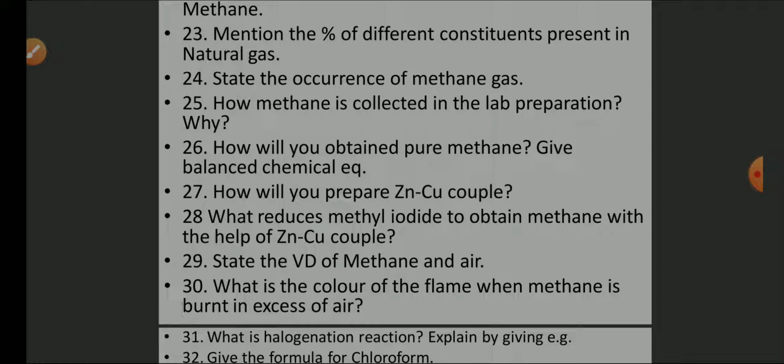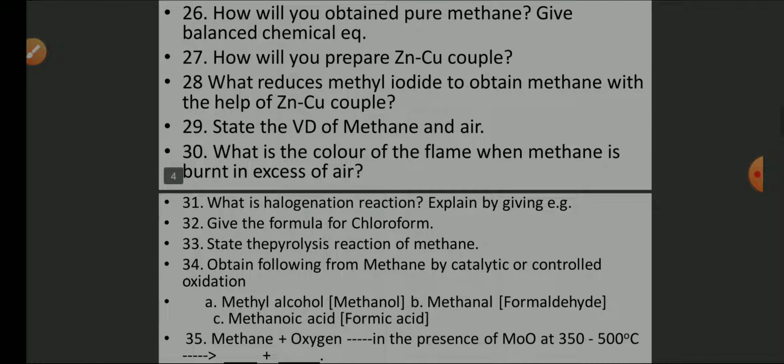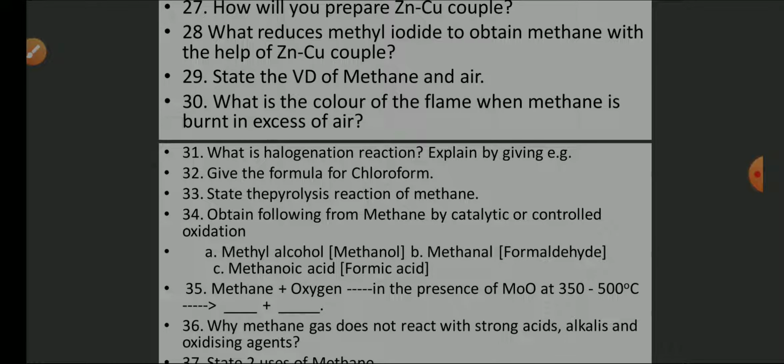State the vapor density. Here VD means vapor density. Vapor density of methane and air. What is the color of flame when methane is burned in excess of air? What is halogenation reaction? Explain by giving example. Give the formula for chloroform. State the pyrolysis reactions for methane. Obtain the following from methane by catalytic or controlled oxidation: methyl alcohol or methanol, methanal or formaldehyde, formic acid or methanoic acid.